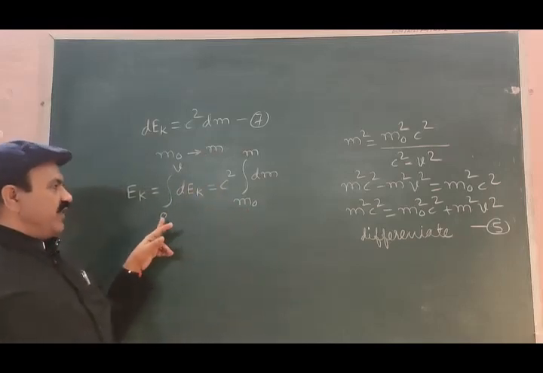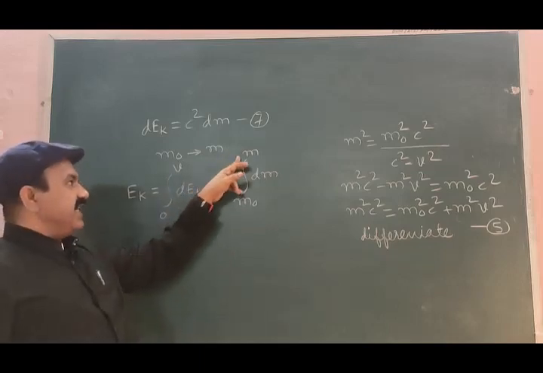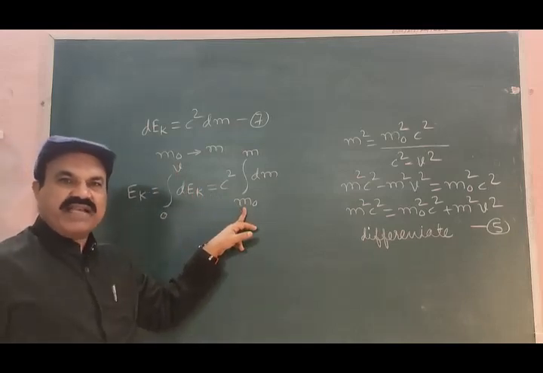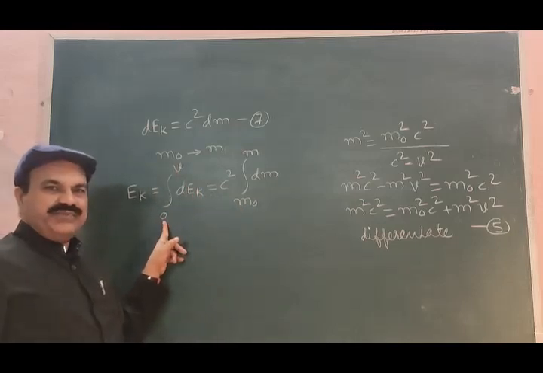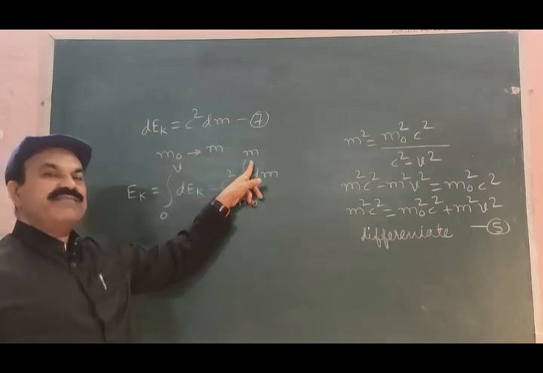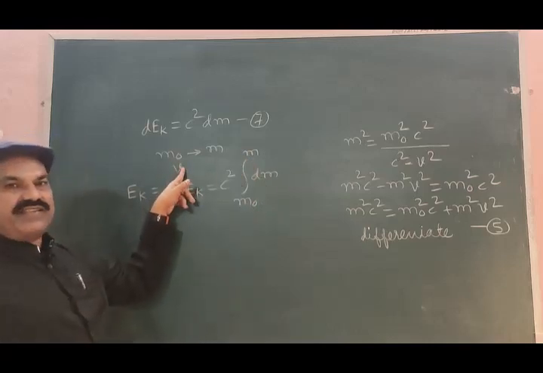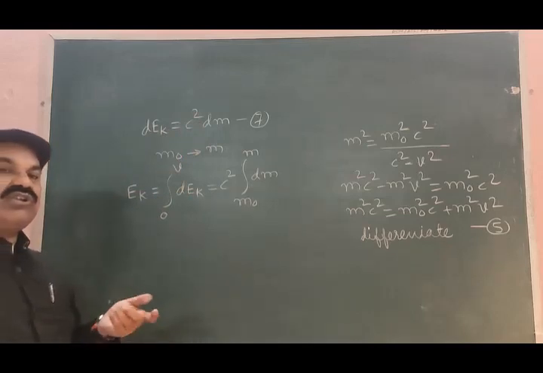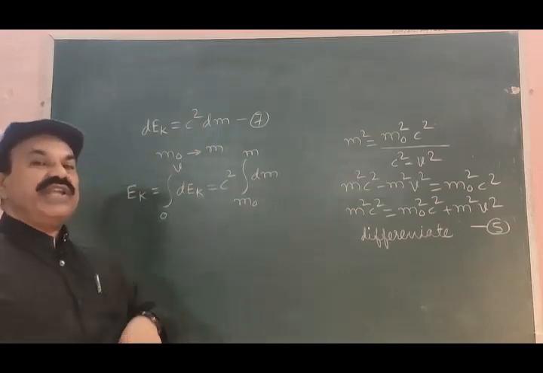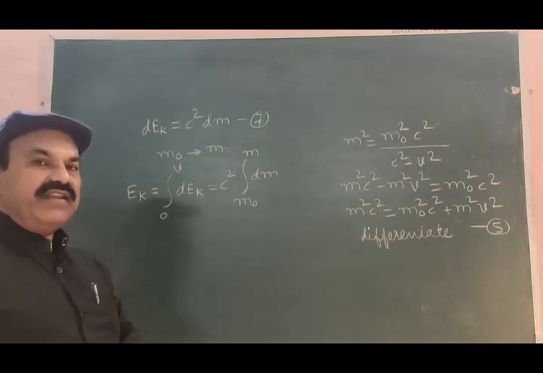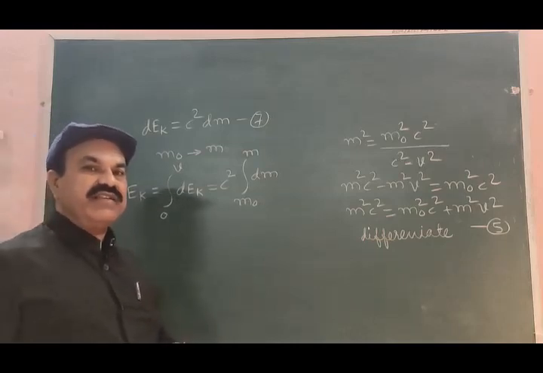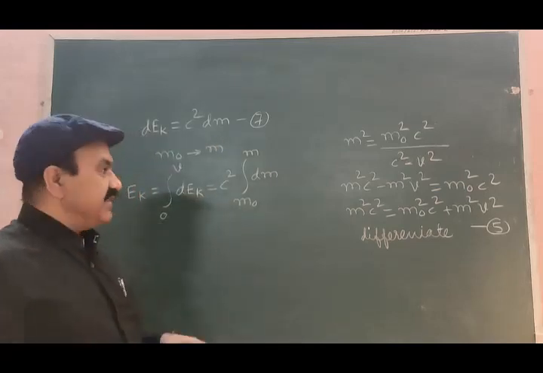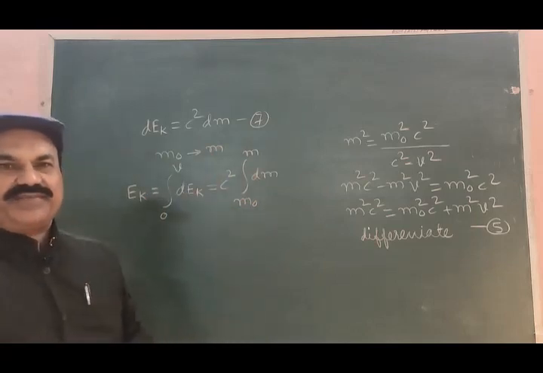Mass m0 when velocity is 0, mass m when velocity v. m0 is the rest mass when velocity is 0. m is the mass of the body when its velocity is v. So let me put this equation as Ek, the total kinetic energy of the body when it starts moving with the velocity which is increasing from 0 to v, is equal to this equation.